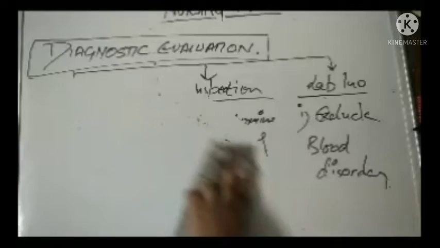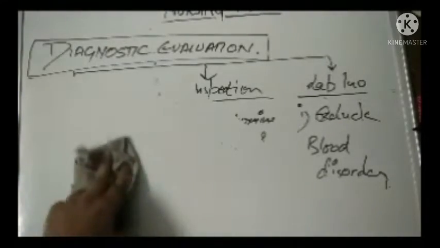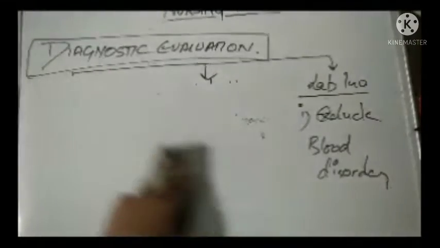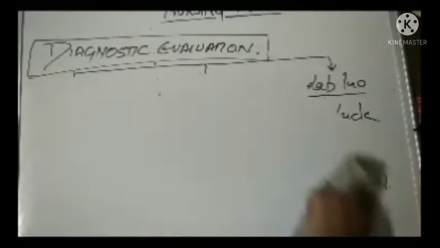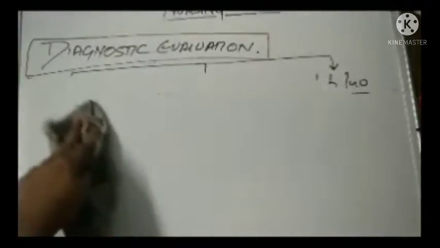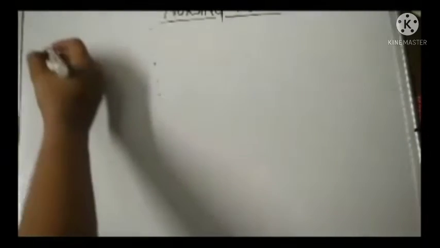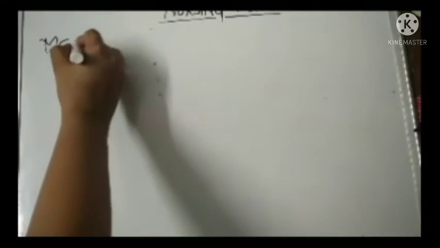I have already told that the most common area of the bleed is the anterior area, which is less severe and can be managed at home itself. You can only tell the parents if you know the exact management of this condition, which is epistaxis. So let me write down the medical management.